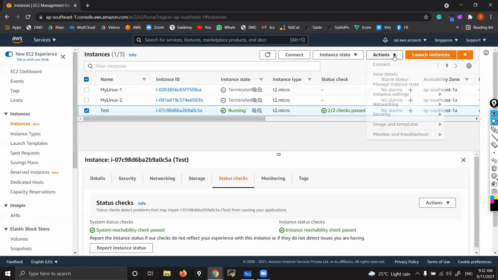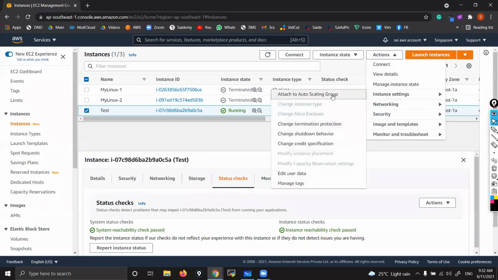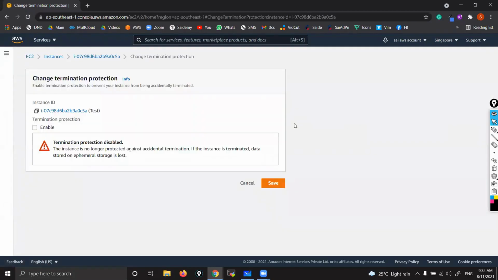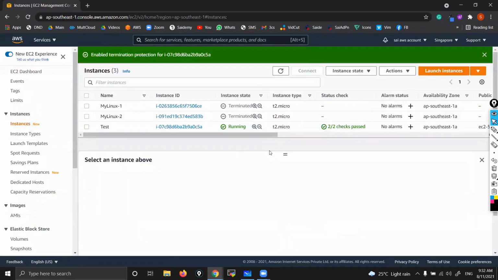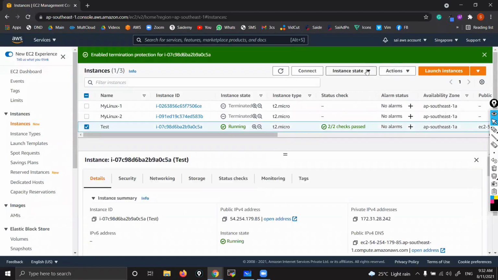In that case, we need to enable that option. Simple. Go to actions, instance settings. You can see change termination protection. Click this and just enable and save. Then it won't allow you to terminate. It allows you to stop, because if you stop, you can start. No problem at all. You are not going to lose your data. But now it won't allow you to terminate.